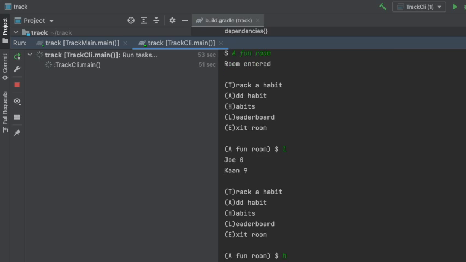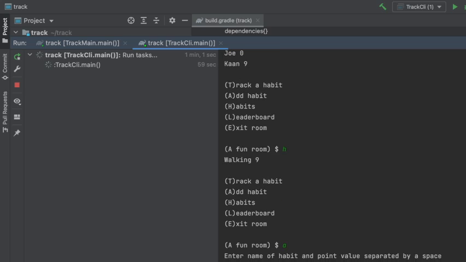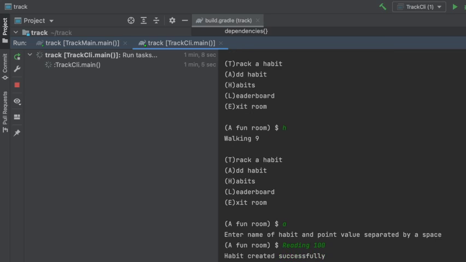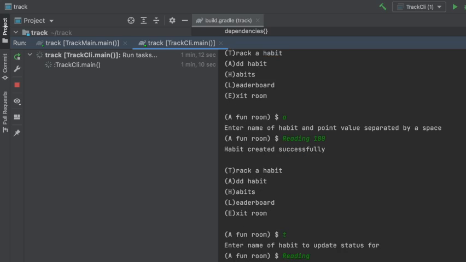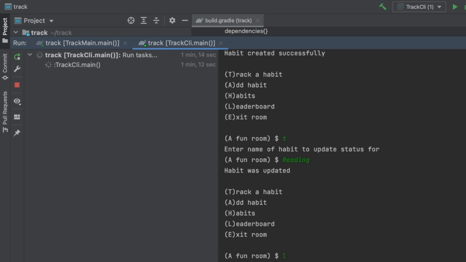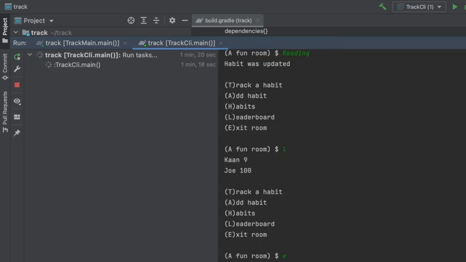But I also want to add another habit that I'm a really big fan of. For example, reading. And I want to make this 100 points because I feel like reading is way better than walking. And now I'm just gonna track this habit. And then when I check the leaderboard again, now I'm way ahead of Kaan. And also I can exit the room and return to the main menu. And that is all the functionality on the command line.